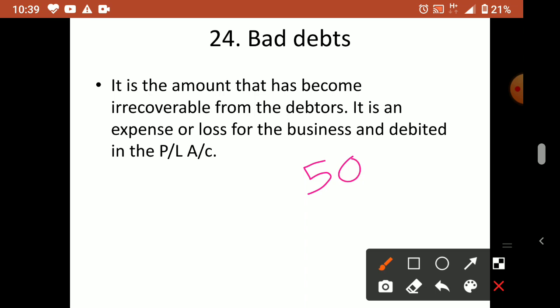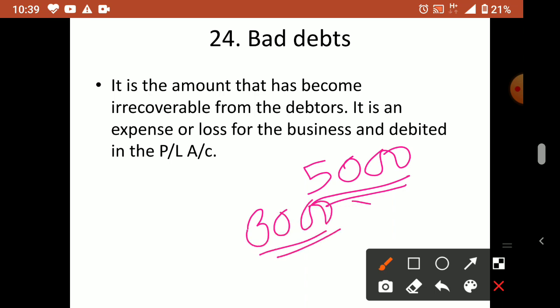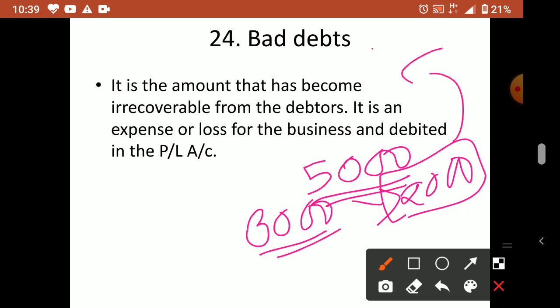You purchased 5,000 rupees from me, and you gave me 3,000. You already paid, I received. How much remains? 2,000 rupees, which you didn't pay. I can ask for 1 year, 2 years, or 1 year. So after 1 year, if you are still not paying, how will I write this 2,000? Bad debts. When debts turn bad, it is called bad debts.